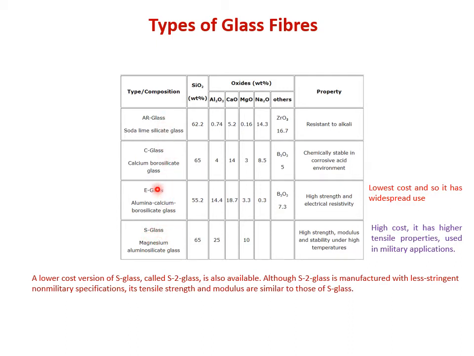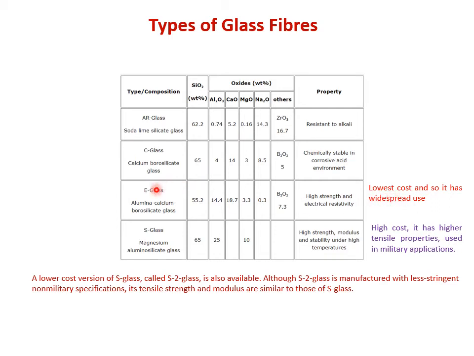So these are different names: sodium lime silicate glass, calcium boron silicate glass, alumina calcium borosilicate glass, magnesium aluminosilicate glass. Now I was saying that the main ingredient is silicon. Main ingredient is silica, not silicon. It is silica, that is silicon dioxide, right? And these are the impurities which are added to the silica to reduce its melting temperature and to produce different types of glass fiber. Their composition varies, right?